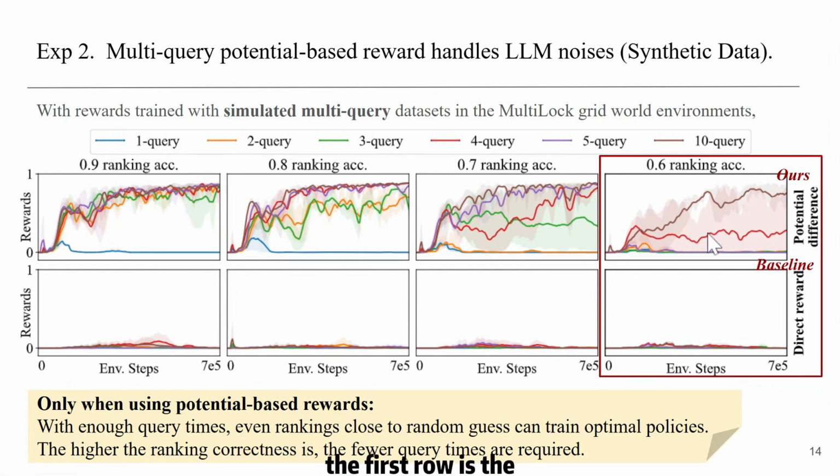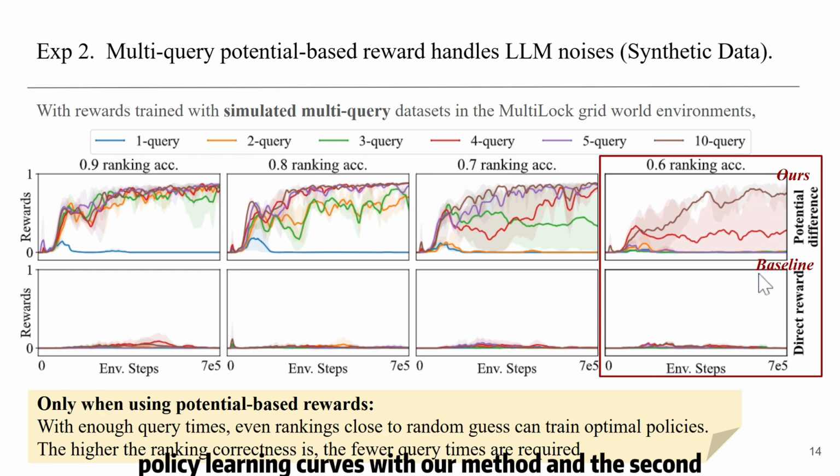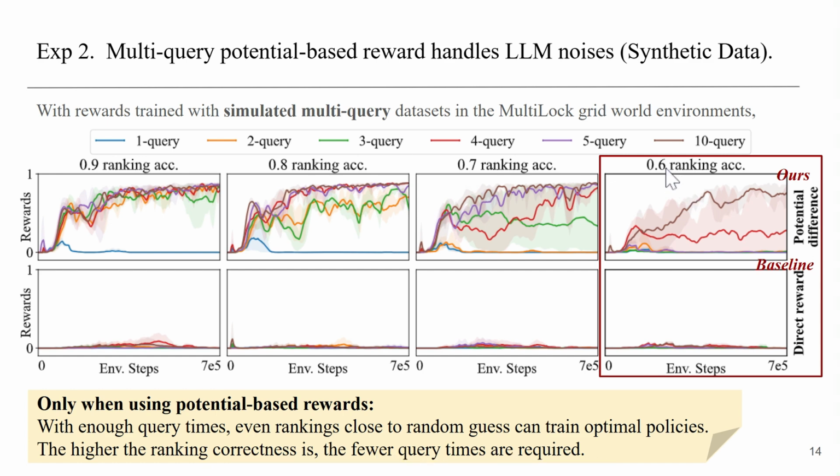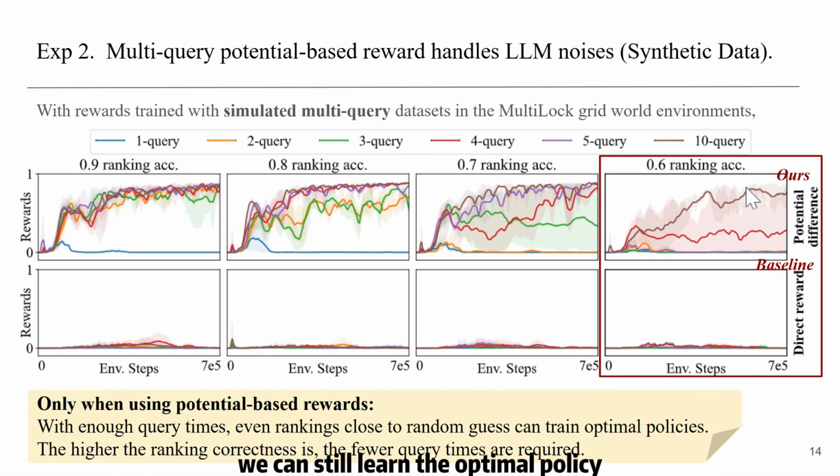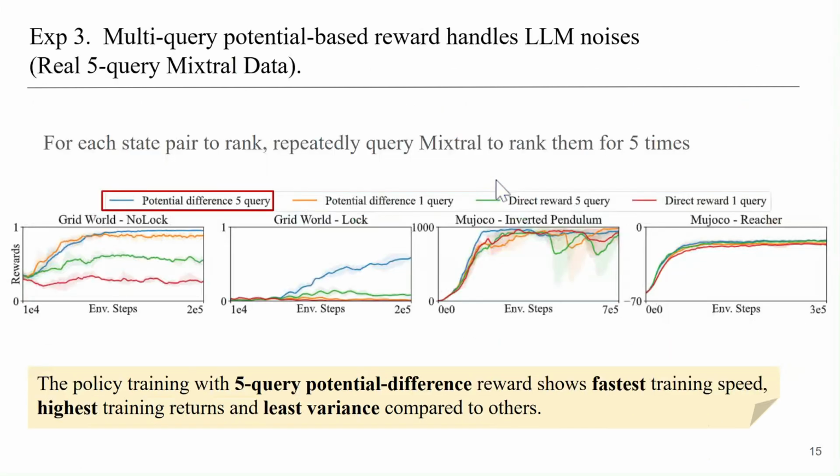The first row is the policy learning curves with our method, and the second row is with the traditional RLAIF. We can see that no matter how many query times we use, the traditional RLAIF cannot learn the optimal policy with these ranking errors. With our method, as long as we use enough query times, even if we have 60% ranking accuracy, which is closer to random guessing, we can still learn the optimal policy. And also with higher ranking accuracy, the fewer query times our method will need.